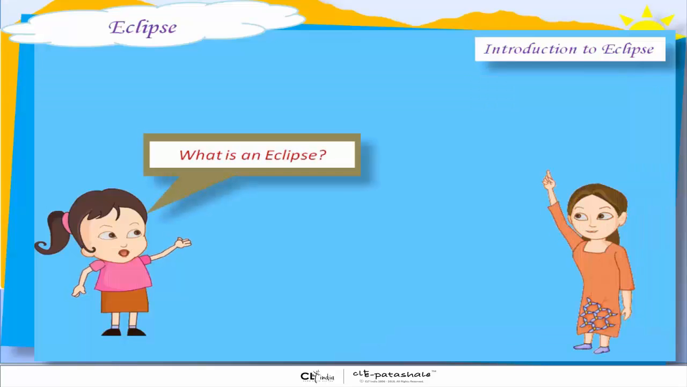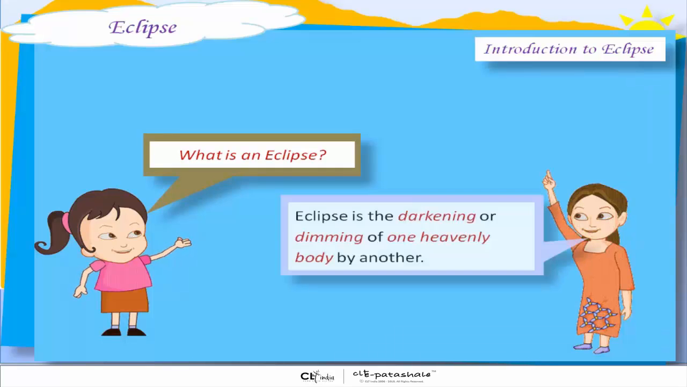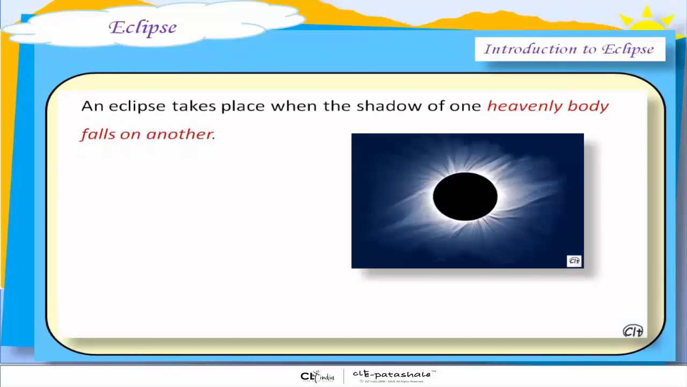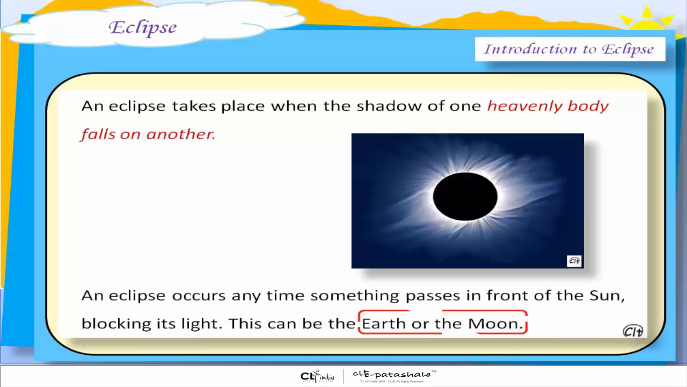What is an eclipse? Eclipse is the darkening or dimming of one heavenly body by another. An eclipse takes place when the shadow of one heavenly body falls on another. An eclipse occurs anytime something passes in front of the sun, blocking its light. This can be the earth or the moon.